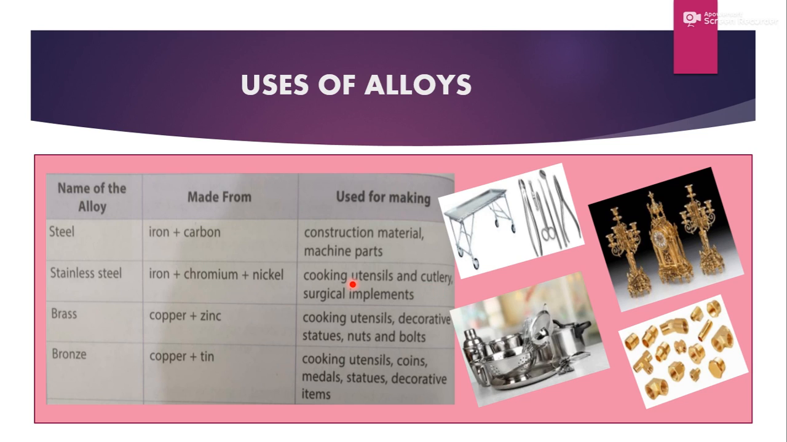Cutlery, जो हमारे डाइनिंग टेबल पे चाकू, छुरी, चम्मच का सेट रखा होता है. सर्जिकल इम्प्लीमेंट्स जो डॉक्टर्स यूज करते हैं. Brass is made up of copper and zinc and it is used for making cooking utensils, decorative statues, nuts and bolts. Bronze, copper and tin, used for making cooking utensils, coins, medals, statues, decorative items. आपने सुना होगा ना, gold medal, silver medal, bronze medal. So this one is that bronze.